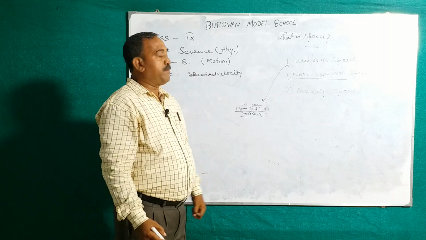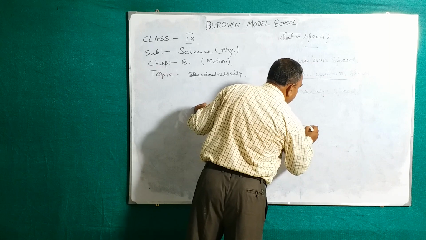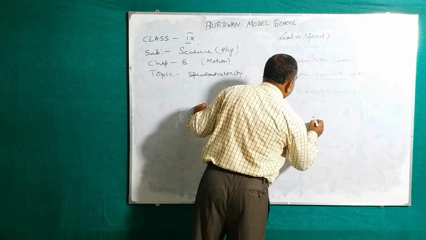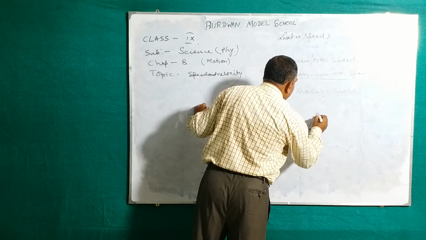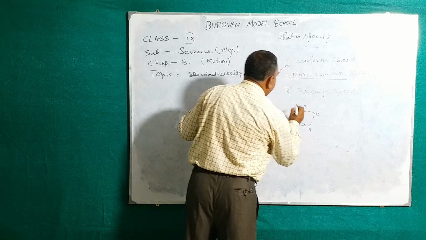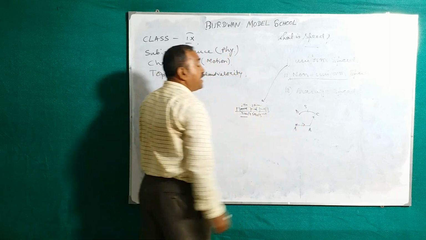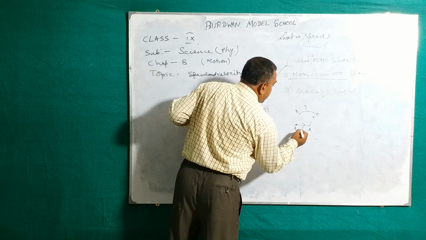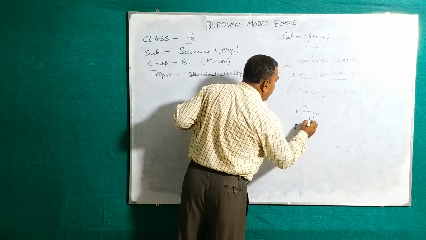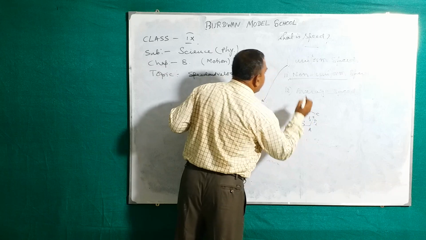Average speed. Average speed means if you start from here and move in this direction and again that direction, again that direction, and finally you reach the point D. You see the distance from here to there is S1, time taken T1. This is S2, time taken T2, and this is S3, time taken T3.